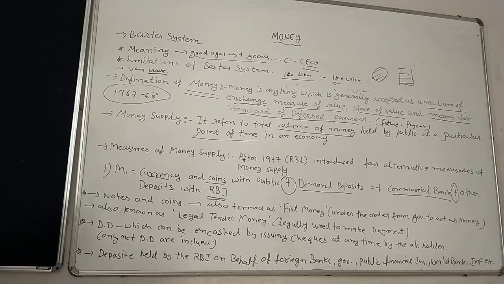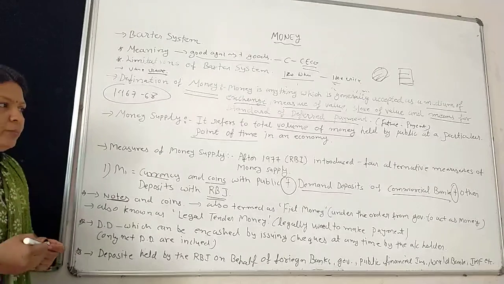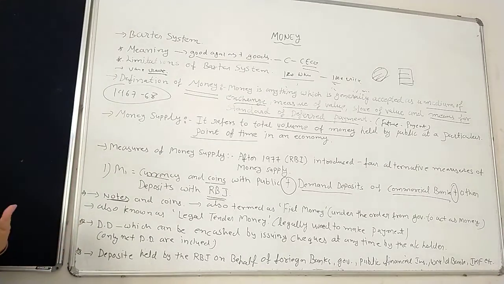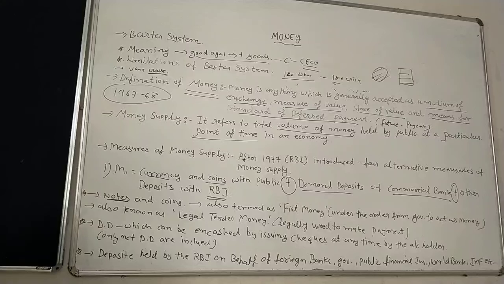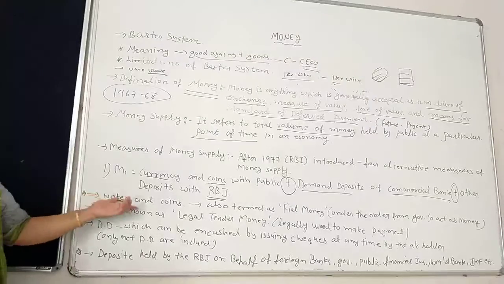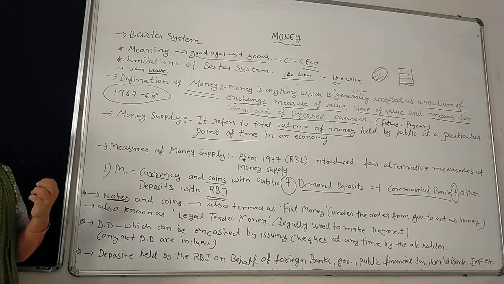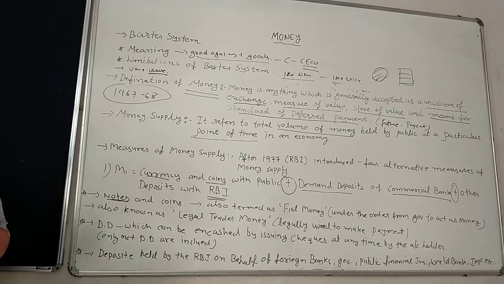It consists of paper notes and coins held by the public. Paper notes means 10 rupees, 20 rupees, whatever notes there are nowadays. Before demonetization, and now after demonetization, what notes are in the market? So notes and coins held by the public. Public means people like us. Clear?